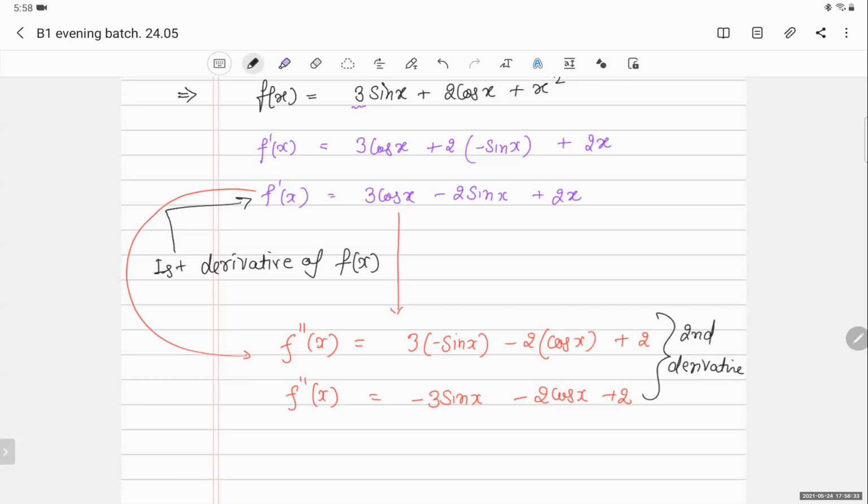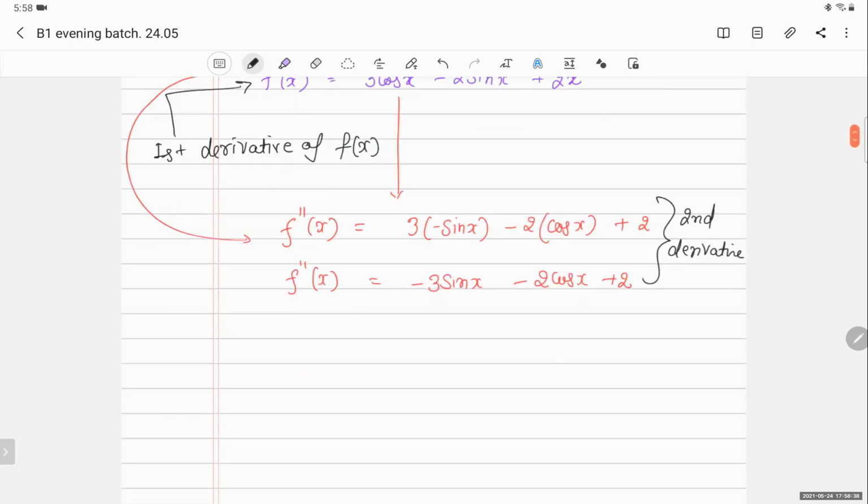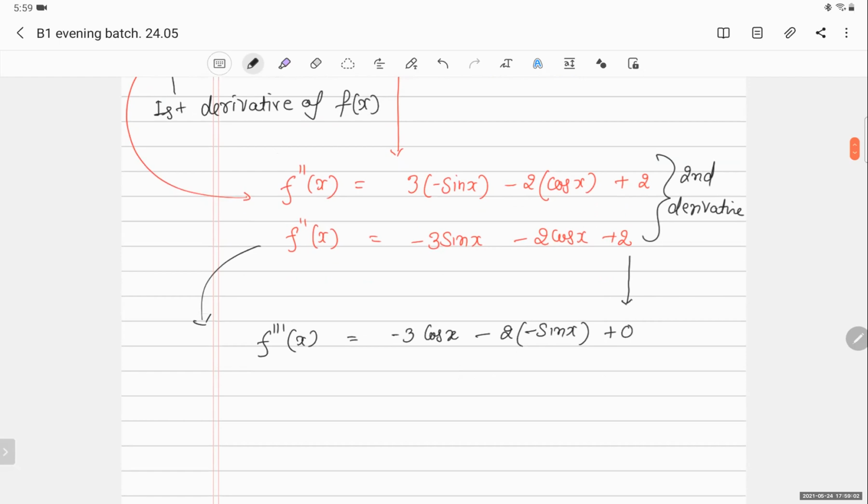Can I differentiate it again? Yes, sir, we can, because this is still a function. I can differentiate again. So this will become f'''(x). Minus 3 remains the same, sin x becomes cos x, so minus 3 cos x. Minus 2 cos x becomes plus 2 sin x. The differentiation of 2 is 0, because 2 is a constant. Differentiation of a constant is 0. So f'''(x) will become minus 3 cos x plus 2 sin x.